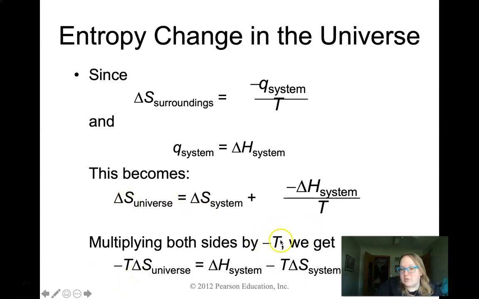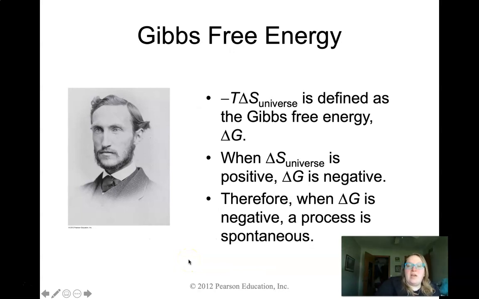And so a few things have to be done in order to get this equation to become this. Really, all we did is we multiplied by negative T to get rid of the negative sign and to get rid of T on the bottom of a fraction, and this is what we get when we do it. From there, we're just going to take this negative T delta S of the universe, and we're going to actually introduce Gibbs free energy. And this is actually section 5, so we are done for this particular chapter.